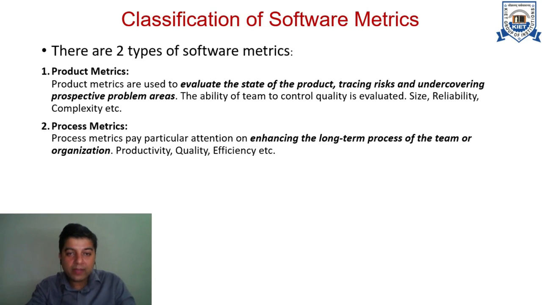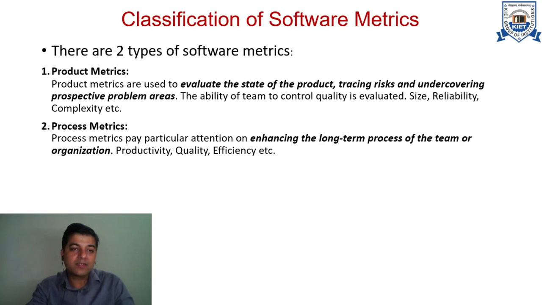While process matrices are the matrices which are used by the organizations in order to enhance the long-term processes of a team or the organization. So these matrices become very important for the evolution of an organization. The organization tries to improve its productivity, quality, efficiency, etc. with the help of process matrices.